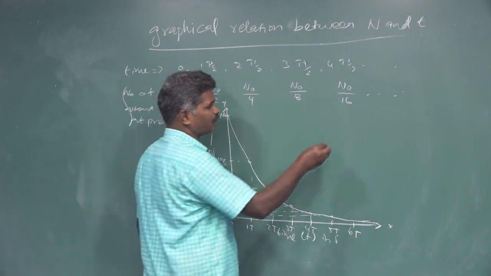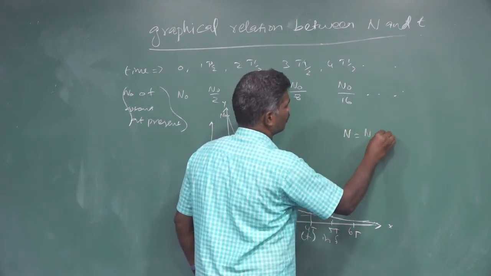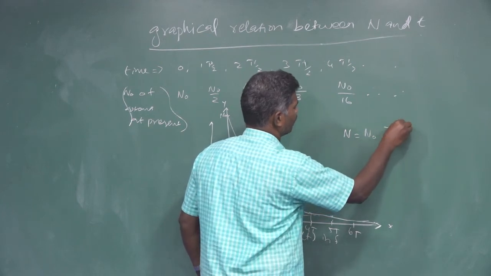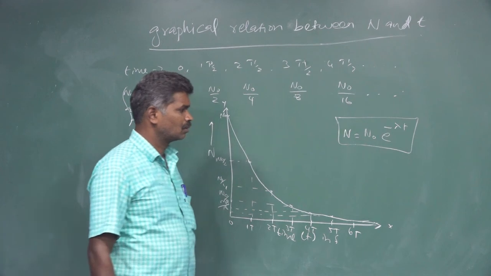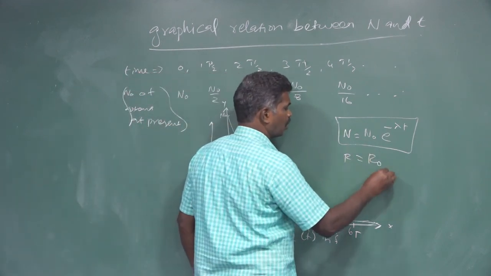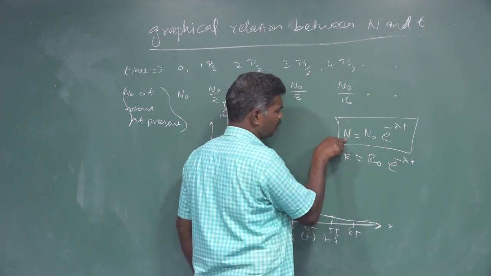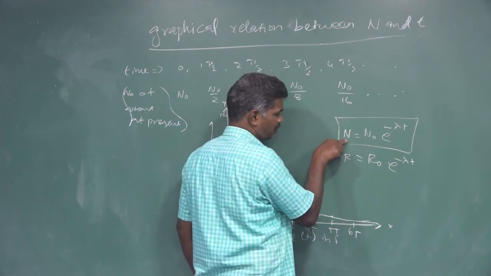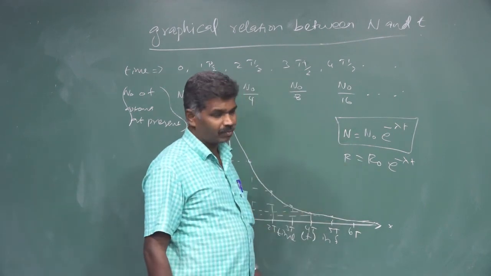According to our equation, N is equal to N0 e to the power minus lambda t. Then we have another equation, R is equal to R0 e to the power minus lambda t. Here N is the number of atoms at present, and R is nothing but the activity at present.